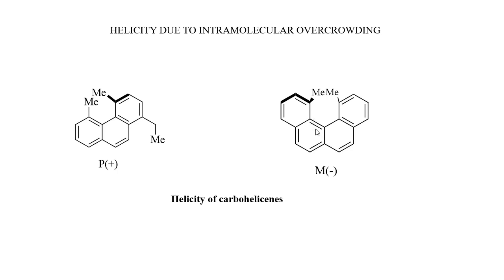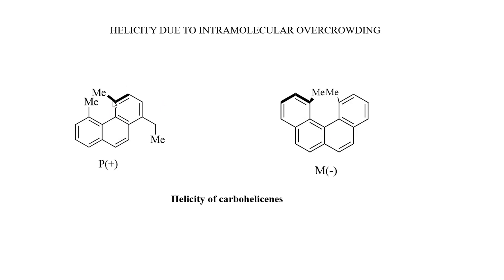Here also, in these carbohelicenes, you can see these methyl groups in terminal benzene rings are close enough to have maximum steric interactions. That is why this molecule is also forced to lie in separate planes by acquiring a shape of helix. Okay. As in the previous case, these molecules can also be assigned their configurations.